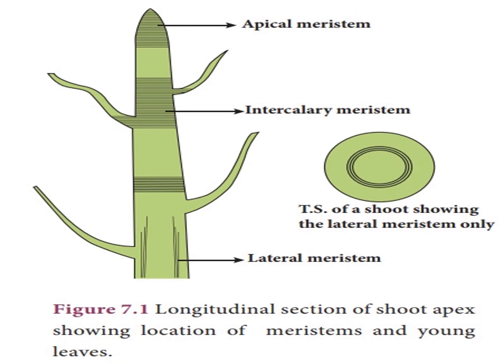So, these are the functions of the meristems.